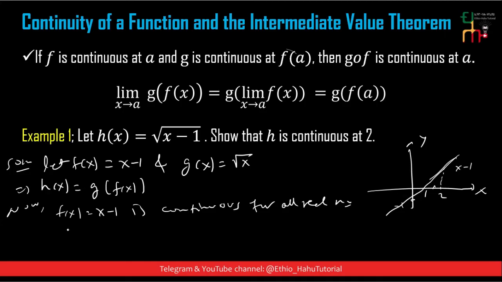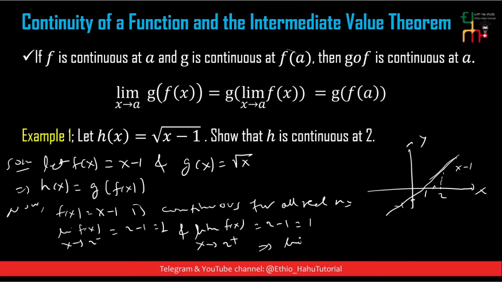At x is equal to 2, limit of f of x as x approaches to 2 from the left is equal to ስንት ይሆናል, 2 minus 1 ማለት ነው, this is equal to 1. And limit of f of x as x approaches to 2 from the right ከዚህ ደግሞ ወደዚህ እየቀረብን ስንመጣ again 2 minus 1 is equal to 1 ይሆናል. ስለዚህ ሊሚቱ ኤግዚስት ያደርጋል, limit of f of x as x approaches to 2 is equal to 1 ነው